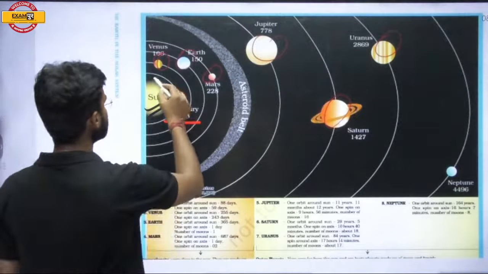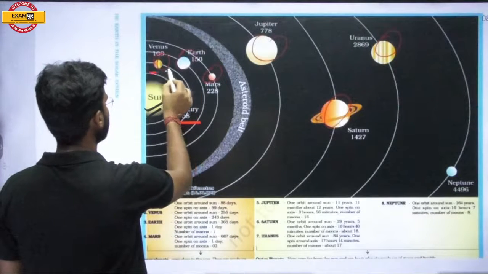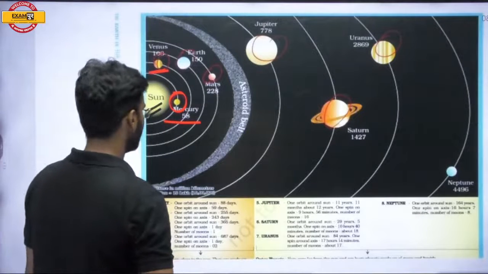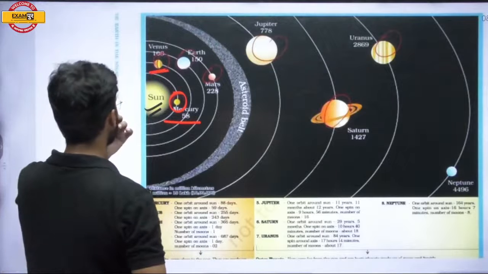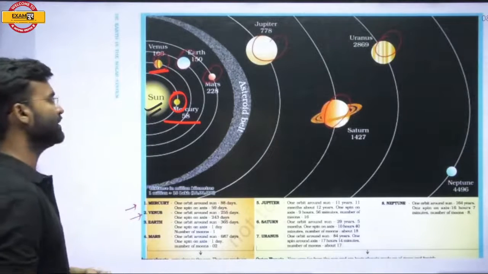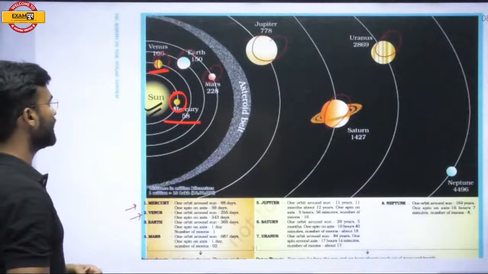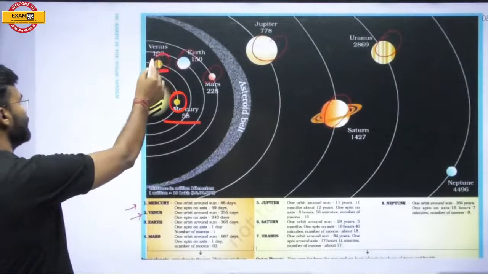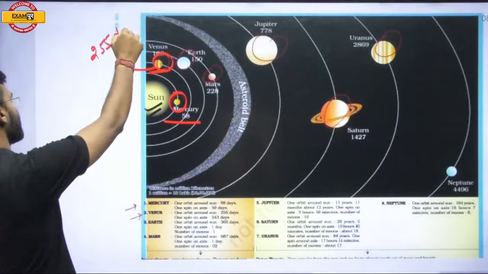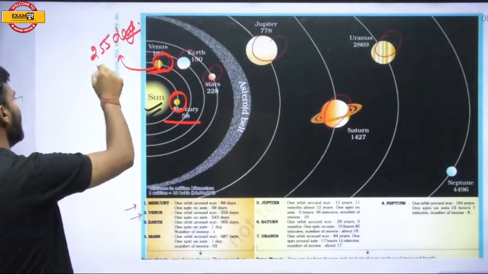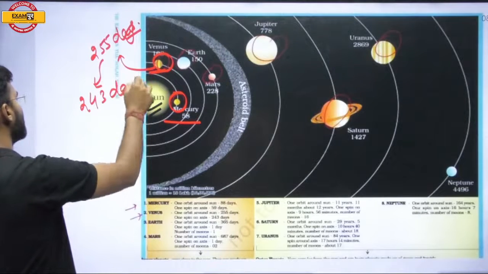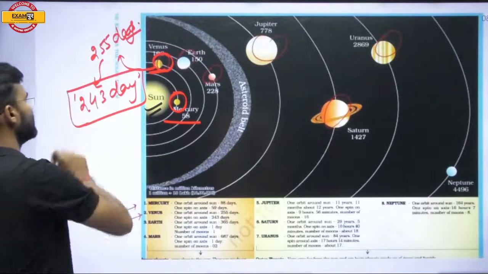The next planet, second from the Sun, is Venus. Venus takes 255 days to revolve around the Sun. That means 1 year of Venus is 255 days, and 243 days it takes to rotate on its axis.